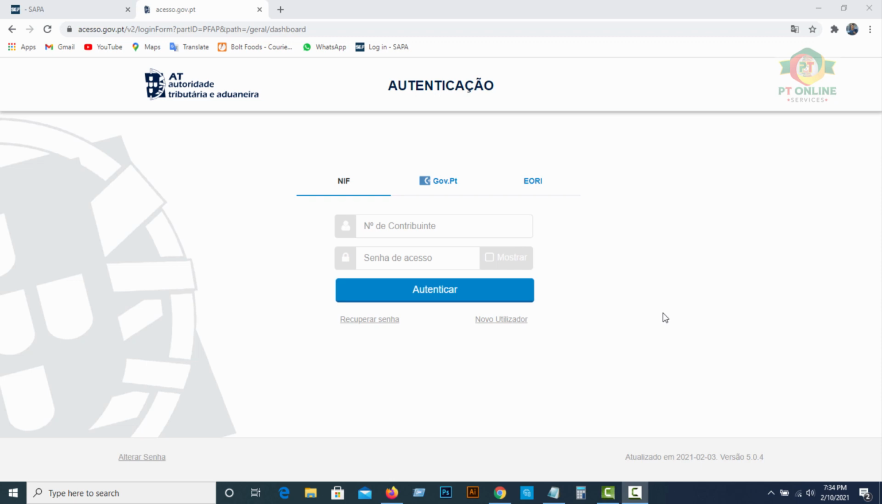Today I'm going to show you how to open your business activity, for those who need to do Uber Eats, Bolt Food or Glovo. They need to open their activity in the finance portal. To open a business activity, you don't have to visit the finance office. If you have a finance password, you can log into the finance portal and declare your own business activity online.